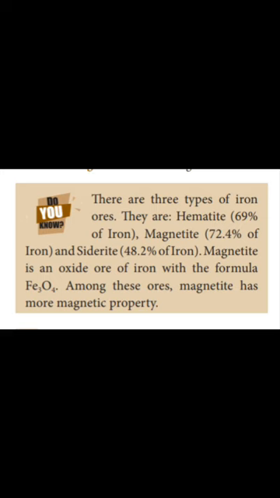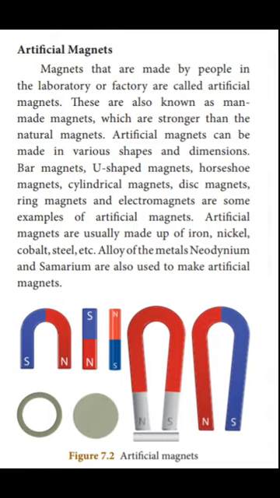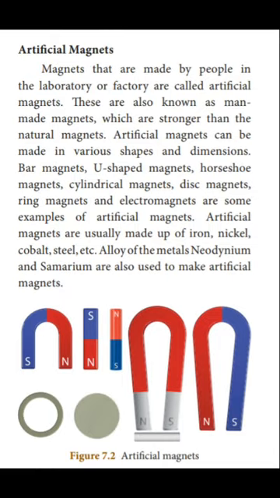Now we will see about artificial magnets. What are artificial magnets? Magnets that are made by people in the laboratory or factory are called artificial magnets. These magnets are also known as man-made magnets. These magnets are stronger than the natural magnets.